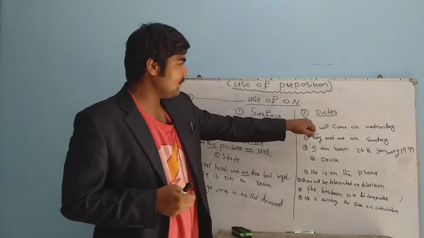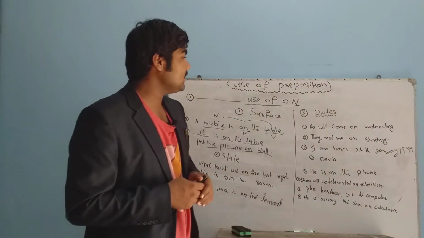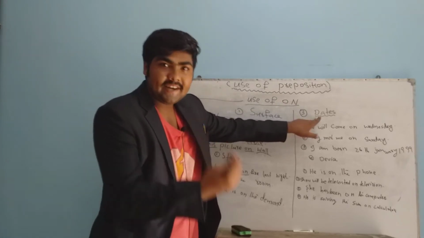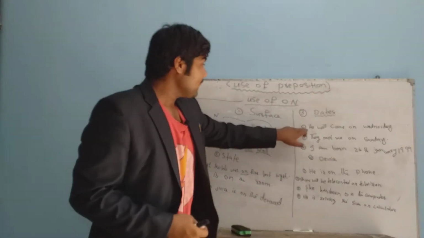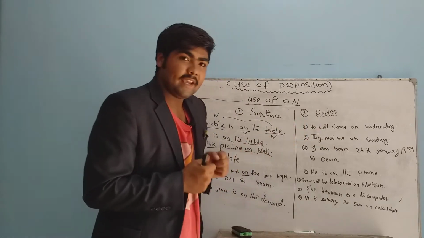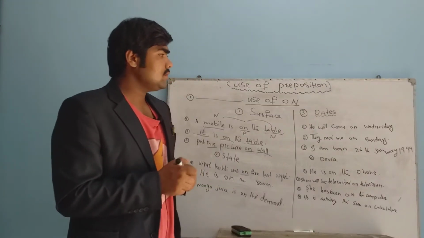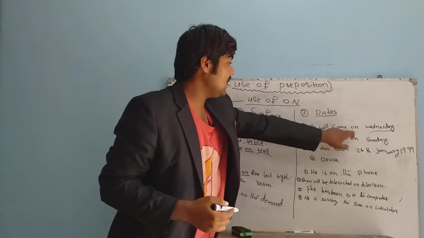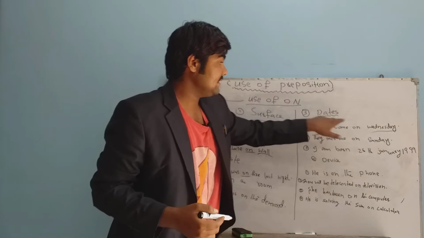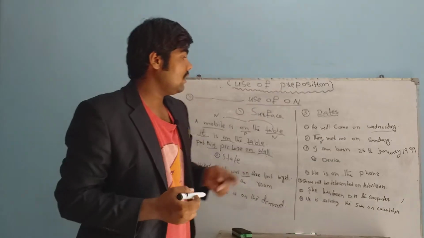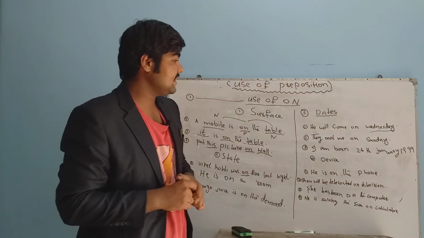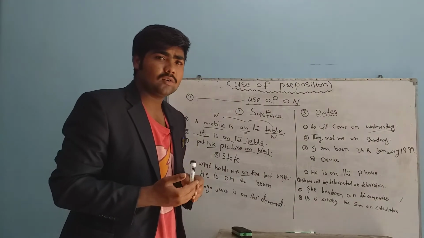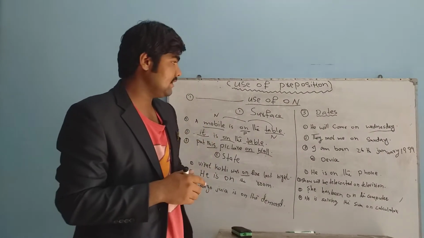The other use of "on" is the third one: we can use "on" with dates. Look at this: he will come on Wednesday. He will come on Wednesday. There is a day, Wednesday. We have to use "on" because of dates. That's why we have to use "on" Wednesday. For all the days, we have to use "on" with days.